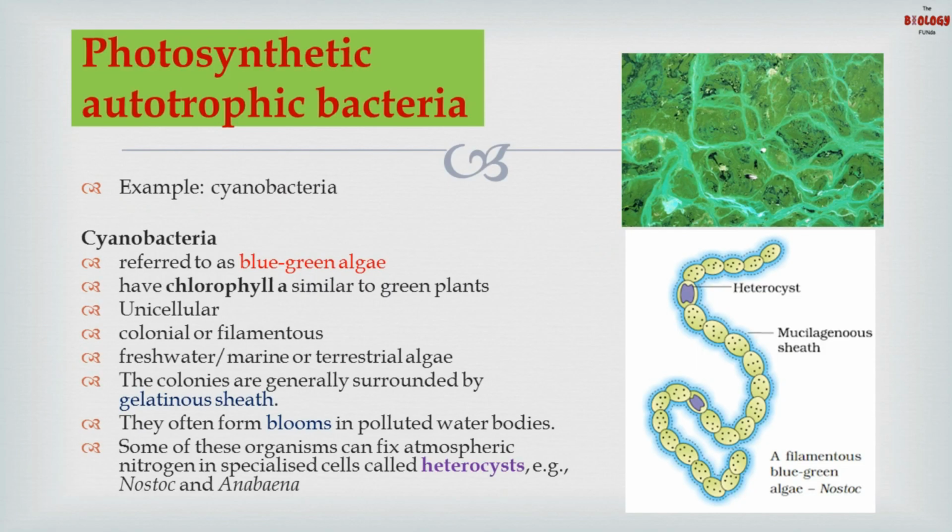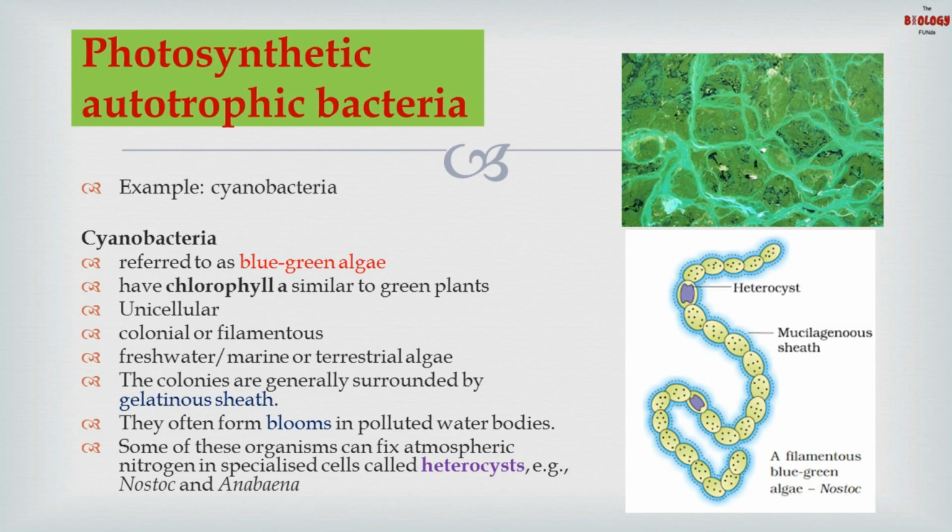Under this, we have photosynthetic autotrophic bacteria. The example is cyanobacteria. Cyanobacteria is referred to as blue-green algae. Now, why do you think cyanobacteria, despite being a bacteria, is termed as blue-green algae? The reason is they have photosynthetic pigments called chlorophyll A and phycocyanin.